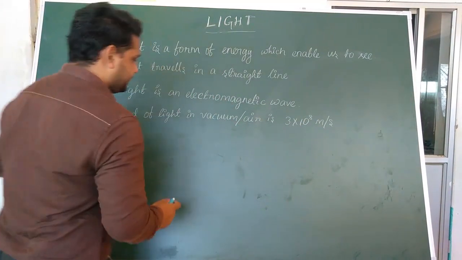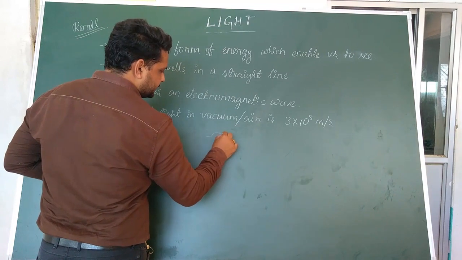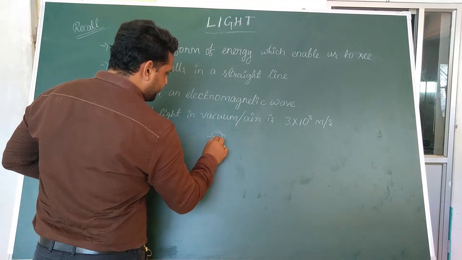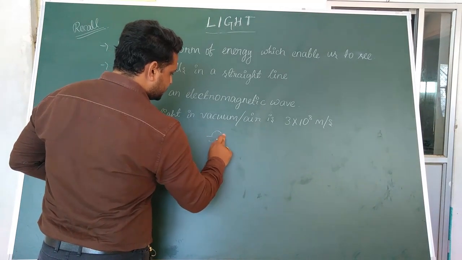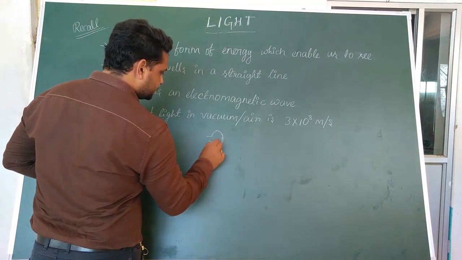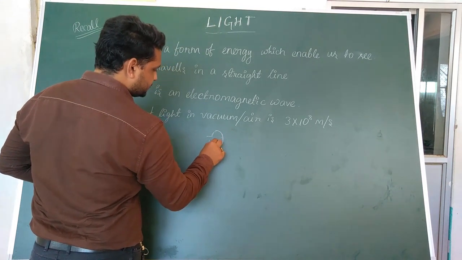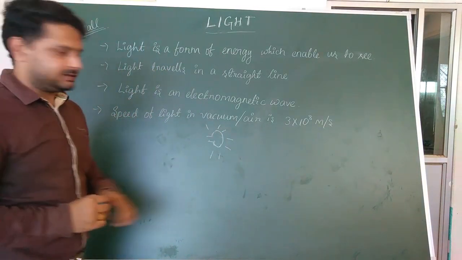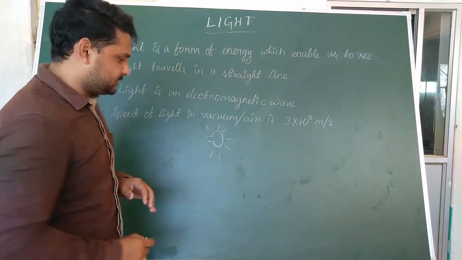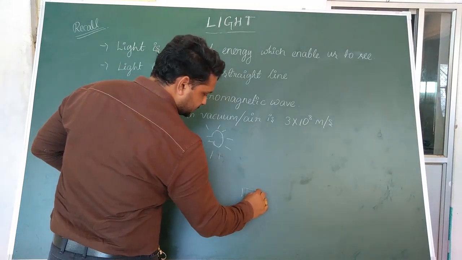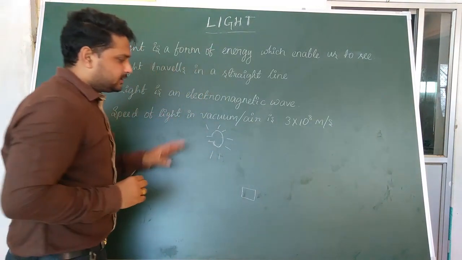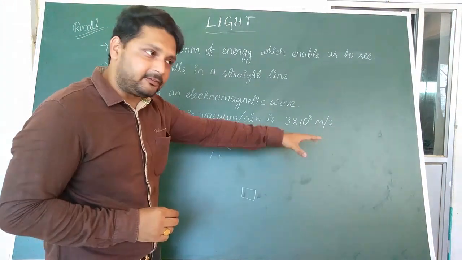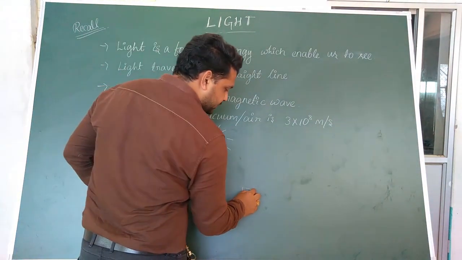For example, let us consider, suppose this is a light bulb, a source of light. Now it is emitting light in all directions. Here there is an object. The light falls on this object, and after falling on the object, the light reflects, or moves a little bit in the other direction.